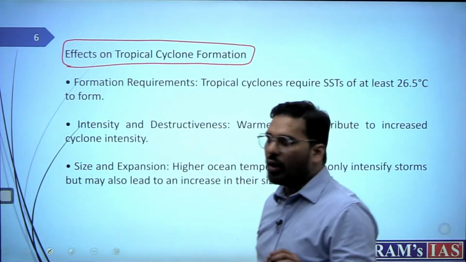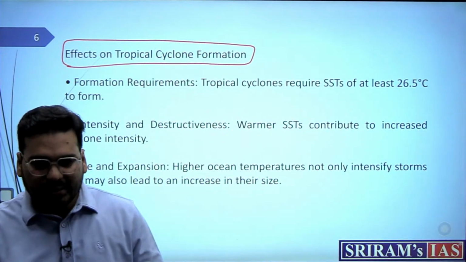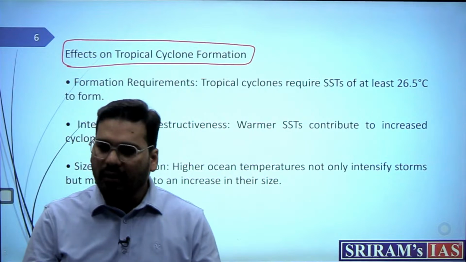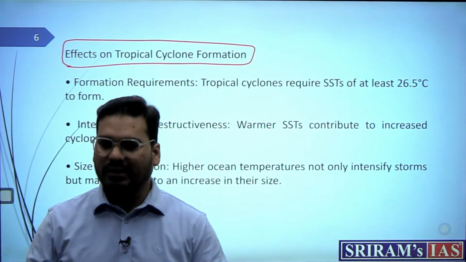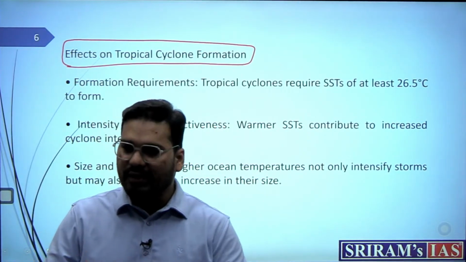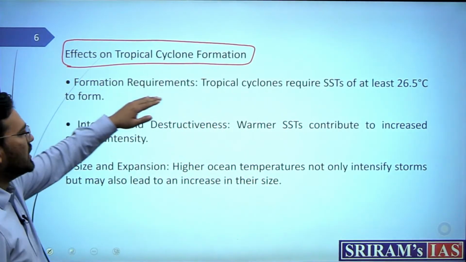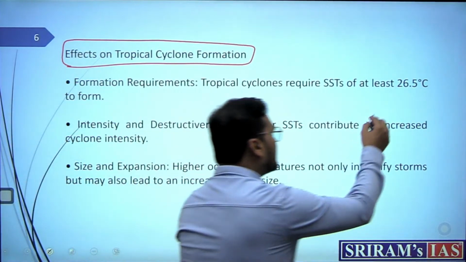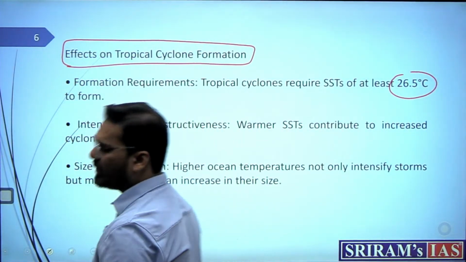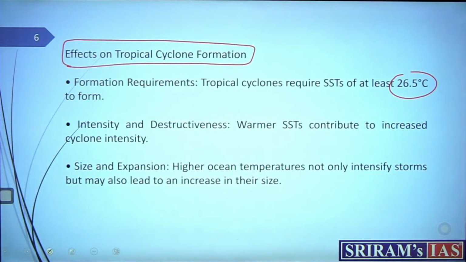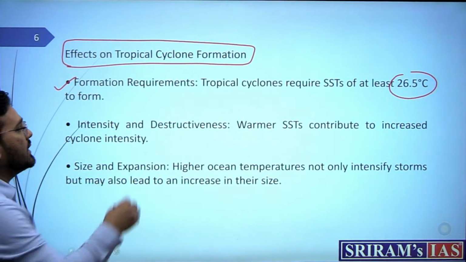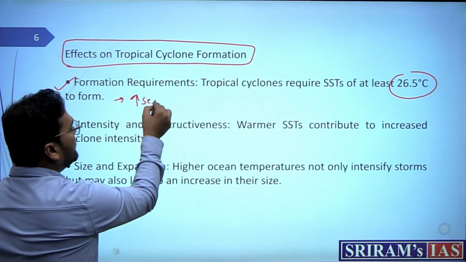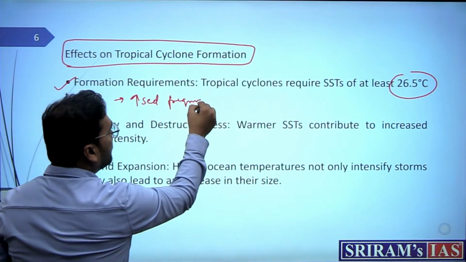The first requirement is that sea surface temperature must be quite hot. It should be quite warm. Only then does this engine of tropical cyclone start. Now the formation requirement needs around 27 degrees Celsius, or say 26.5 degrees Celsius. So this is one requirement, and it is actually affecting, or you can say here, the increased frequency it can have because of this.